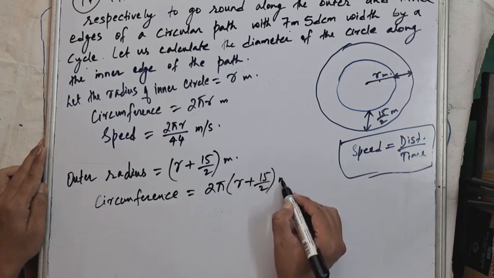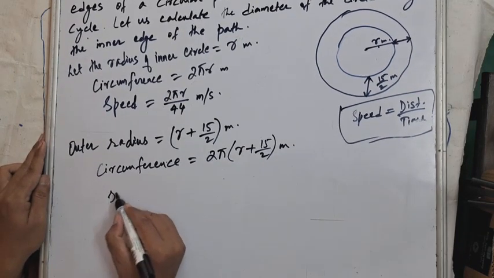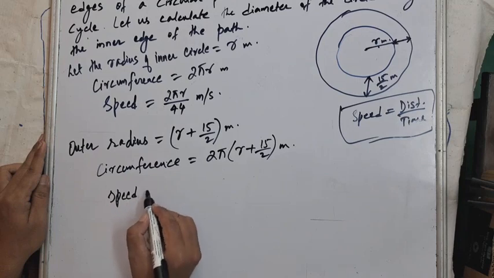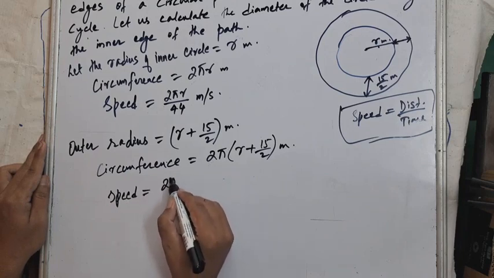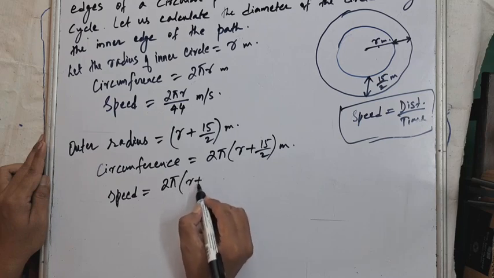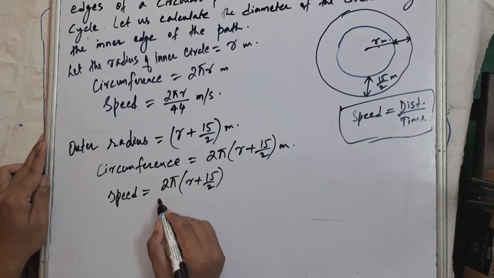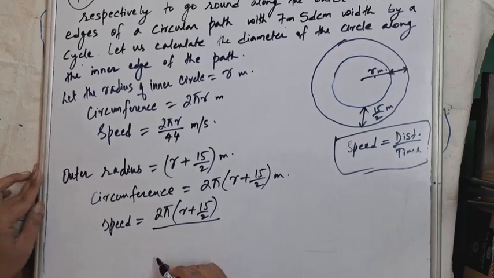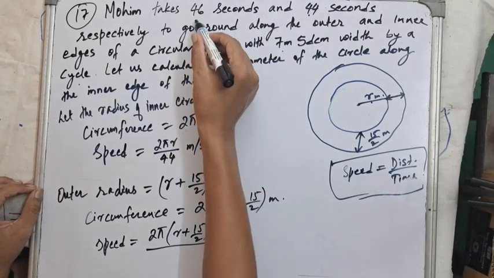This is the outer radius. And the speed of Mohim is given by the formula distance upon time. So distance is 2 pi into r plus 15 by 2, upon time. The time taken to cover the outer circumference by Mohim is 46 seconds.